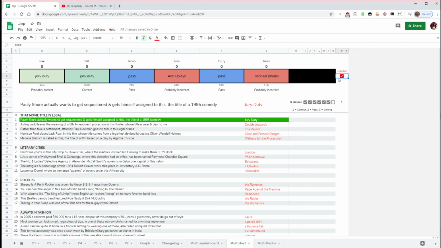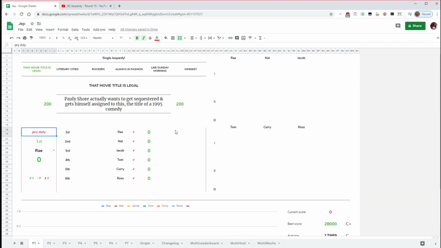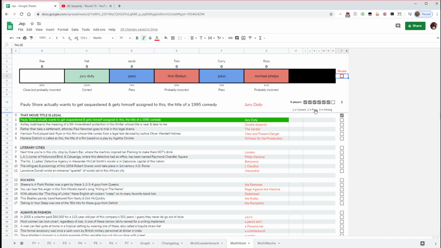Also, while I'm here, the players take different amounts of time, obviously, to put in their answer, and if they do have something in their answer box, this little red tick will indicate that. So if I delete that here, you'll see that Ray now no longer has that. It just means that if you're the last one to put in an answer, you can see that everyone else is waiting on you, so it puts on a little bit of friendly pressure to keep the game going.